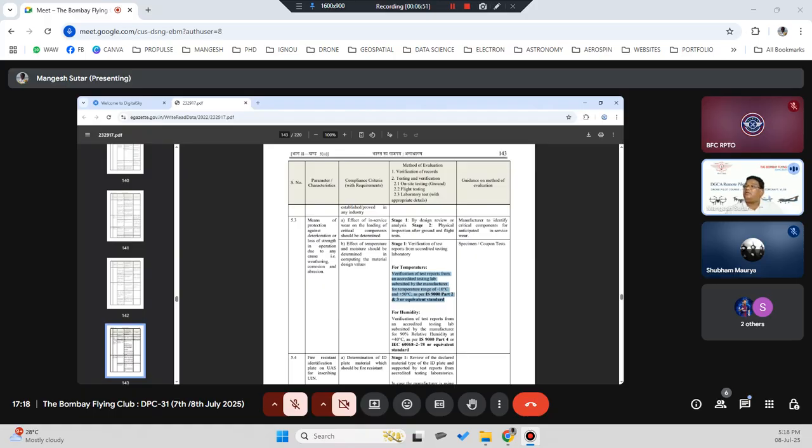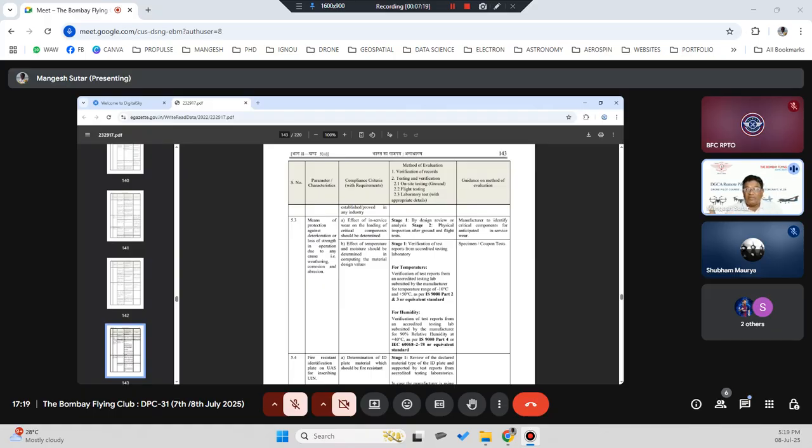Either you submit these reports by taking them from outside labs, or they will try to find out whether whatever you are claiming is true, and they will also test it from their end. You are saying 10 degrees or 50 degrees, right? That range. They will test in both conditions, whether your drone is really able to do what the reports you submitted say.